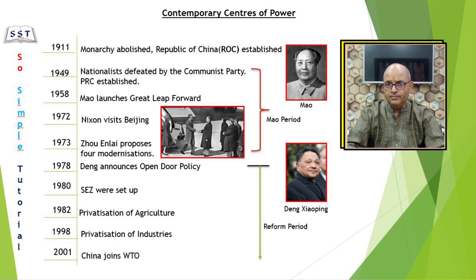In the Civil War, the US was supporting the nationalists against the communists. Naturally, the US was not happy with this event and so refused to give recognition to the new communist government, whereas USSR became the first country to recognize this government. You must keep in mind the time period. Cold War had already begun between the US and the USSR.